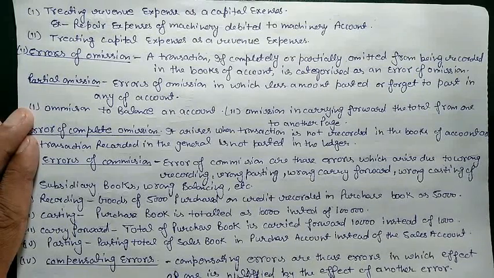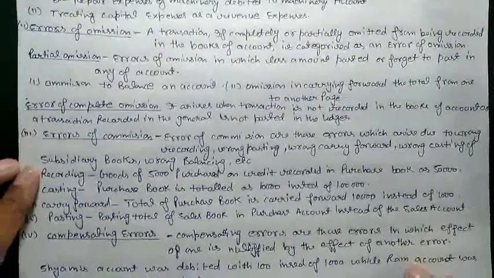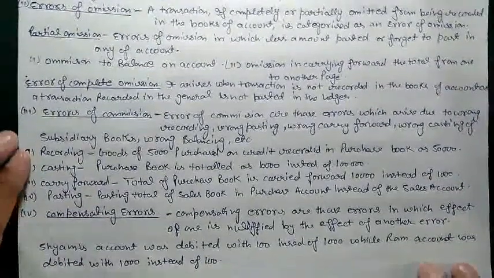In that error, the purchase account balance will increase and the sales account balance will decrease. So we need to find out how to correct these entries, how to correct these errors. These are the types of error that we are studying. Now, further we will try to rectify these errors.